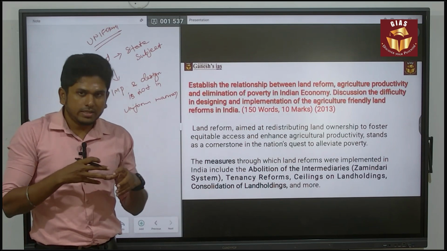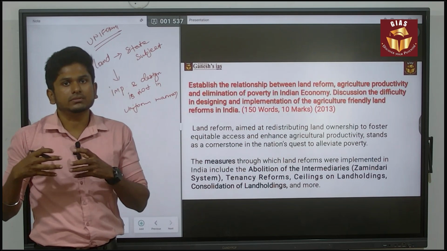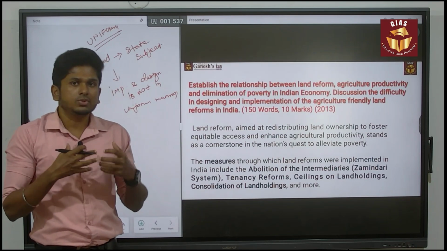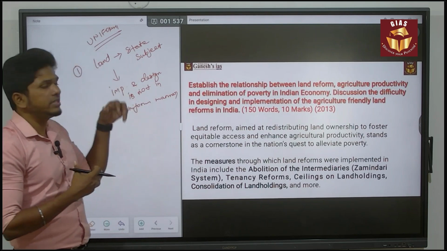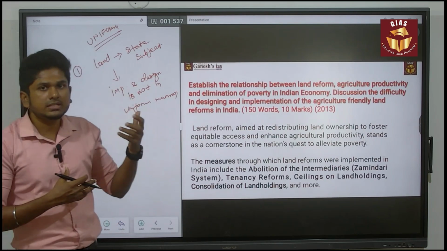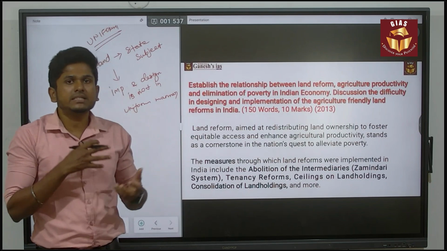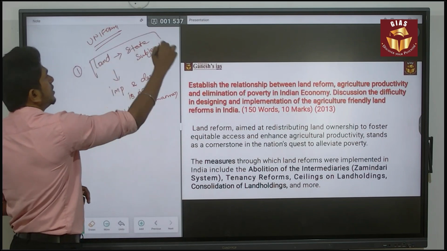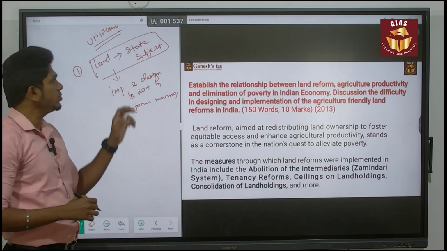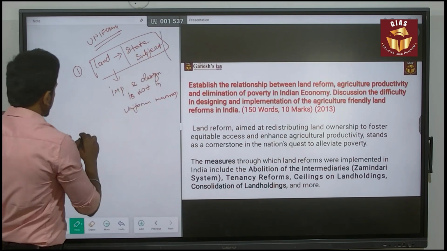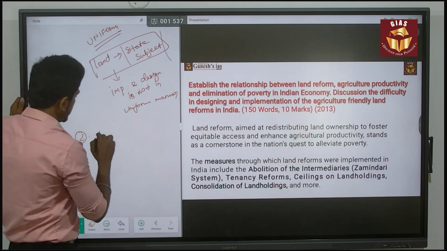So already there is an issue of inequality. Land distribution itself is a major issue, and based on the difference in the law, redistribution itself becomes a major concern, and also regional disparity was created due to this difference in the law for various states, because it is a state subject. Next concern here is about the design of the law.